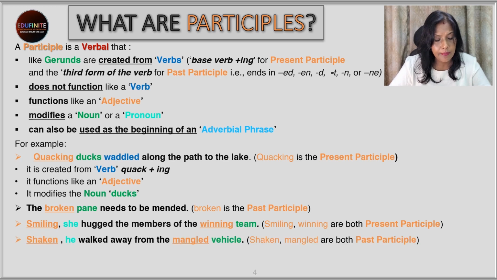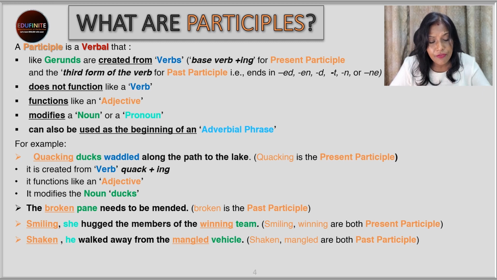Next, shaken, he walked away from the mangled vehicle. So what happened? Shaken is again the third form of the verb shake. But over here, we are not seeing any action. What is it doing? Who is shaken? He is shaken. So it's telling us more about that person. So it is describing or modifying the pronoun he. So for that reason, shaken is functioning like an adjective. So it is the participle, the past participle.